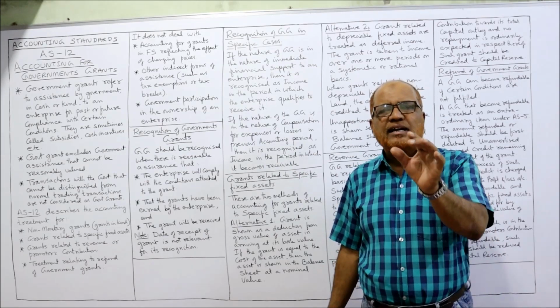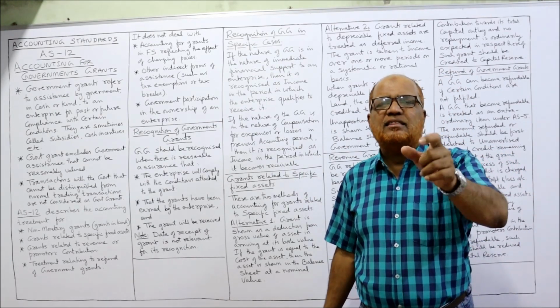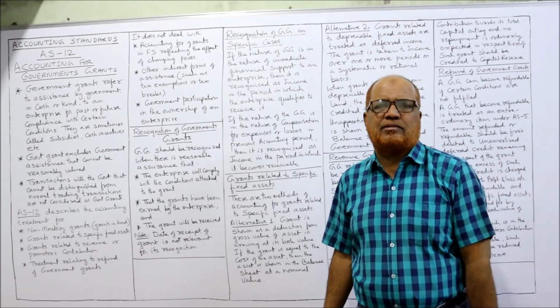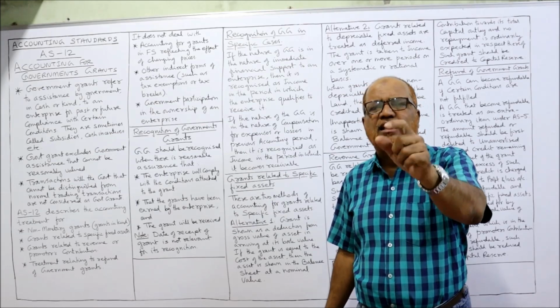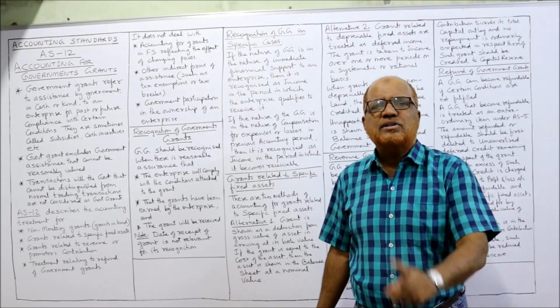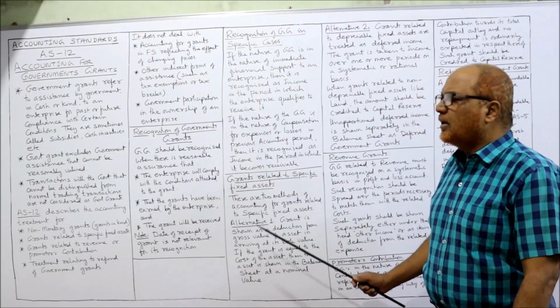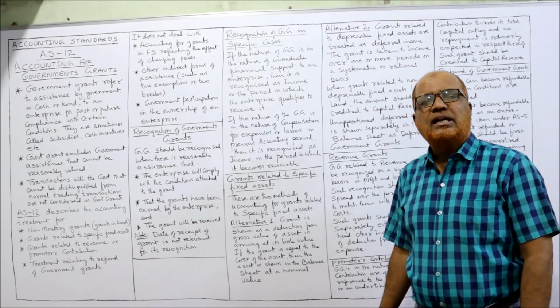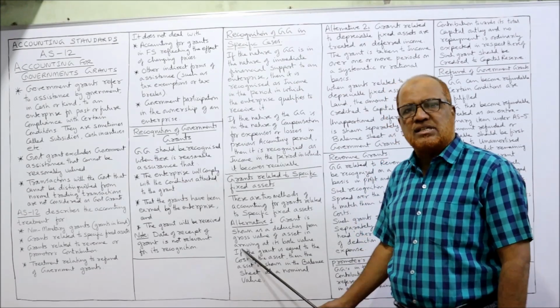That means instead of getting 10 lakh from the government, we got 9,99,999 rupees. The government grant will be treated as 9,99,999. That means 1 rupee is left. So we'll show the book value as 1 rupee. This is the first method of treating the government grant when it is received for purchasing a fixed asset.